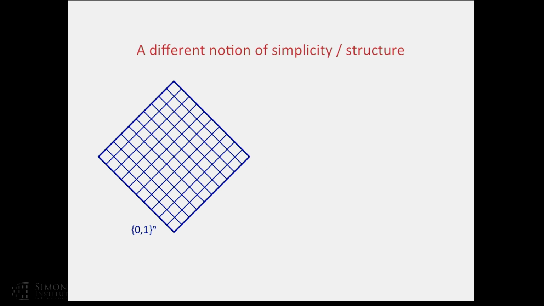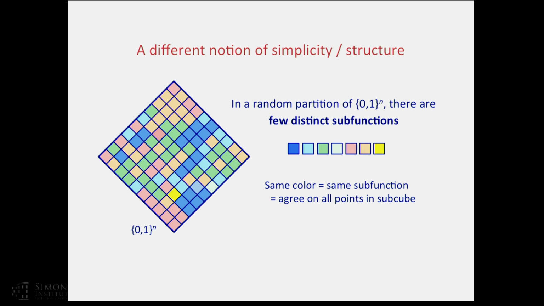Let's quickly recall what the technique says. In the first part of the talk, we saw a notion of simplicity based on subcubes. We'll be dealing with a different notion of simplicity in structure. Previously, our notion of simplicity was that for most of these subcubes, the circuit is actually very simple locally. We're not going to have that now. Here's the new notion of simplicity. In a random partition of the hypercube, there are very few distinct subfunctions. While these subfunctions could be complex, there are very few of them.